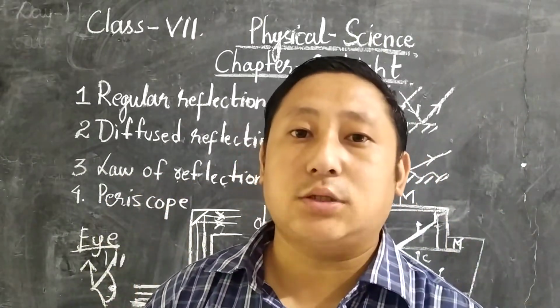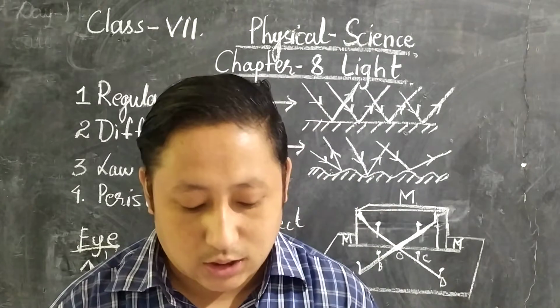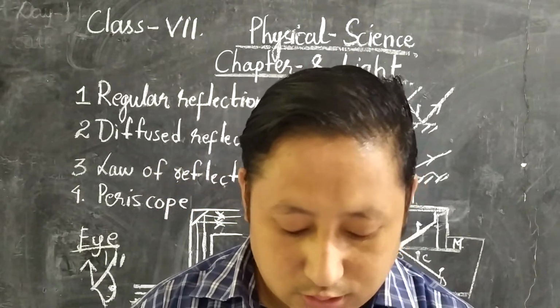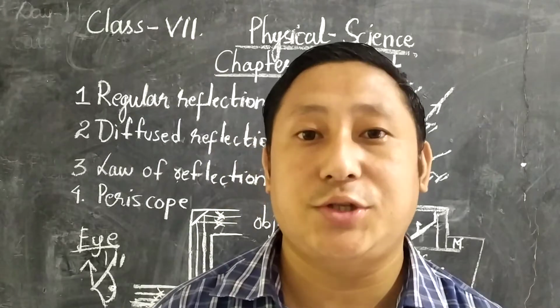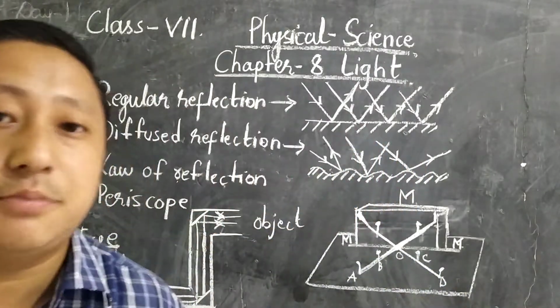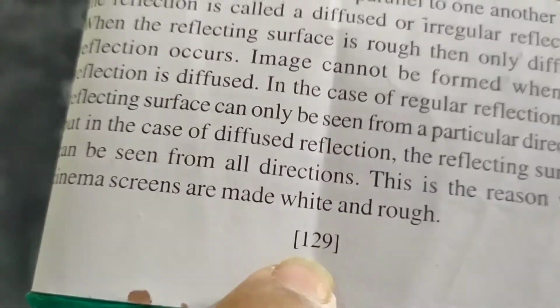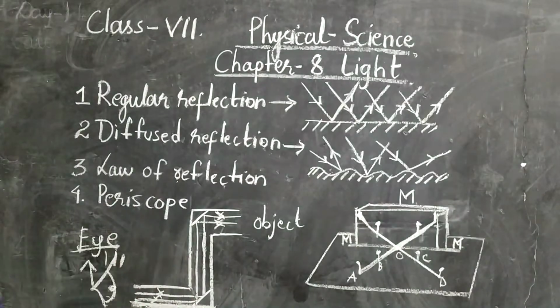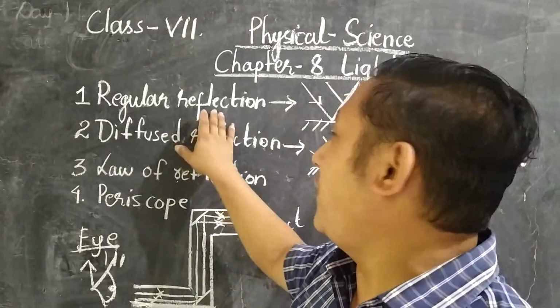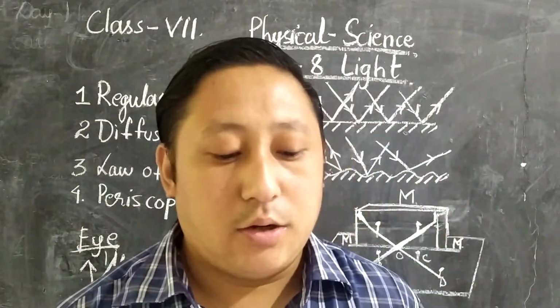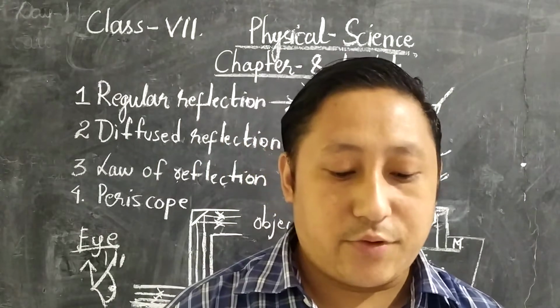First of all, let us go through the books. Please take out page number 129. Page number 129. Okay, so I'm going to read. First of all, we are going to talk about regular and diffuse reflection.